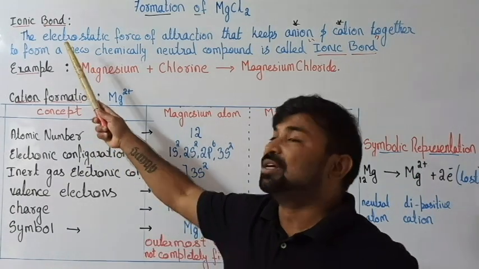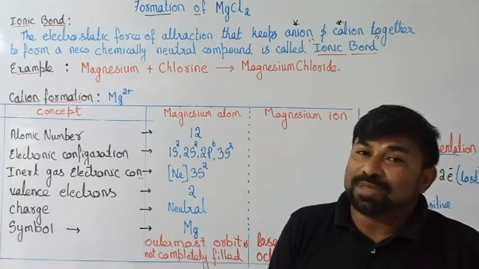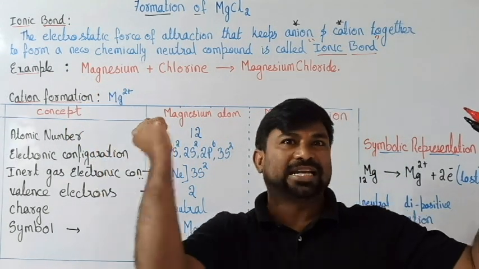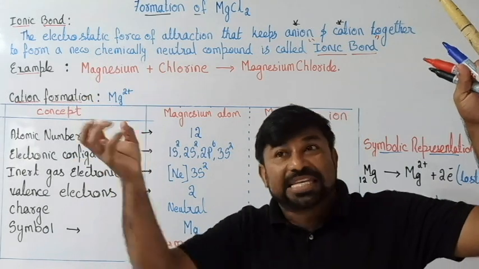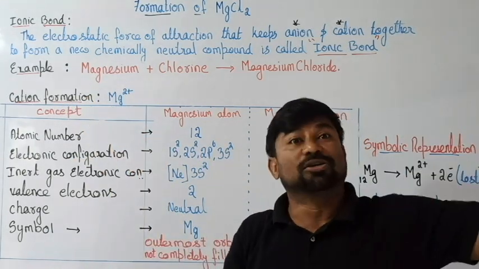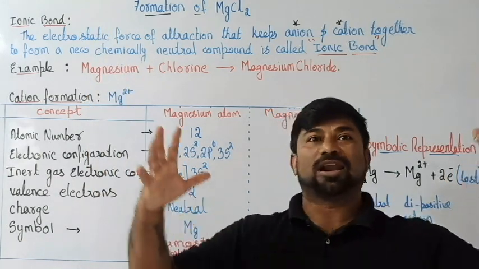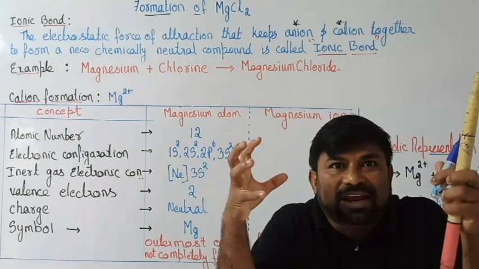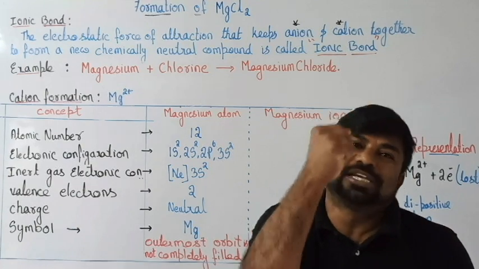What is this ionic bond? As I said, there are two atoms. One atom gets rid of electrons and becomes positively charged, and one atom takes the electrons and becomes negatively charged. One is a cation, the other is an anion, oppositely charged particles. As they are oppositely charged, they get attracted and come close, which means there is a type of force between them.